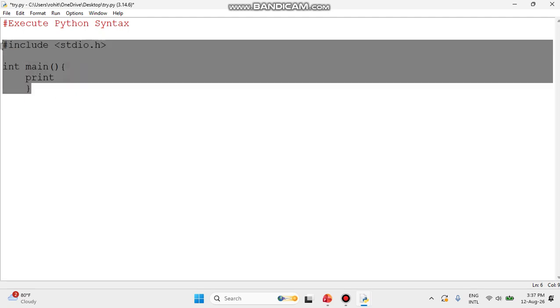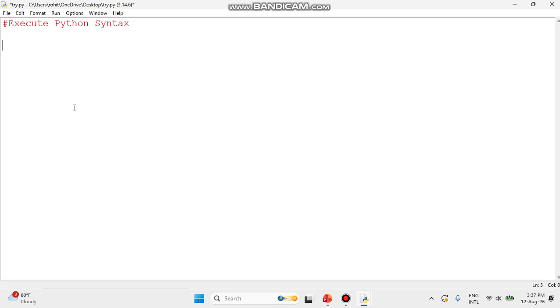But let me clear that Python is not like that. Python is a higher level programming language. We do not need to write a large quantity of code, or many lines of code. Suppose I want to print hello world, I need to write only one line, that is print, bracket open, bracket close. Then inside the parenthesis, inside double quotation marks, we write whatever we want to print. So hello world, I want to print.